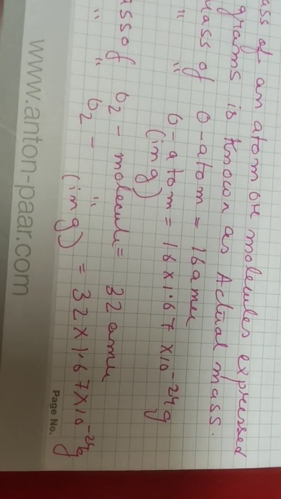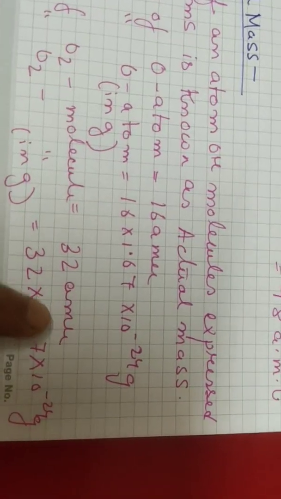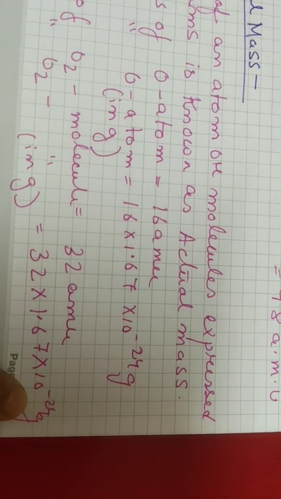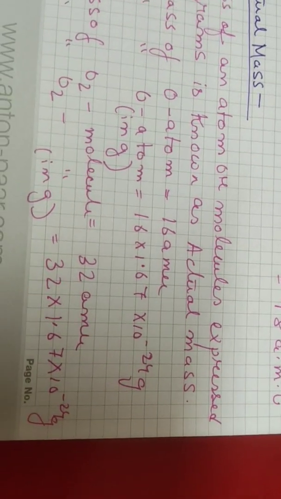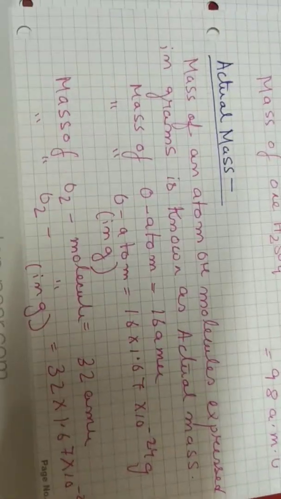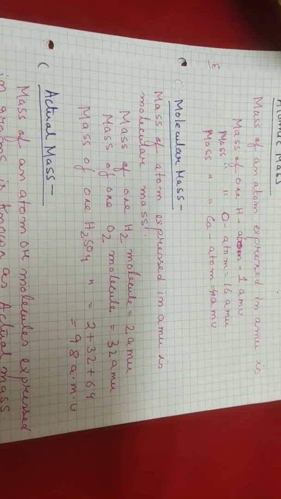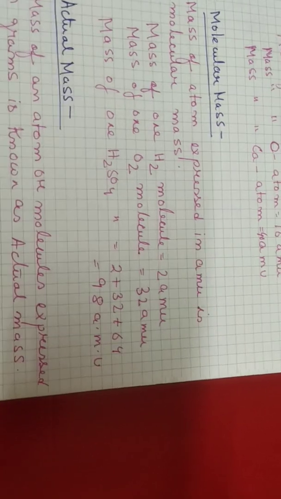It is the value of 1 AMU, that is 1 by 6.022 into 10 to the power 23. So it is very easy to determine the actual mass, molecular mass and atomic mass by this process.